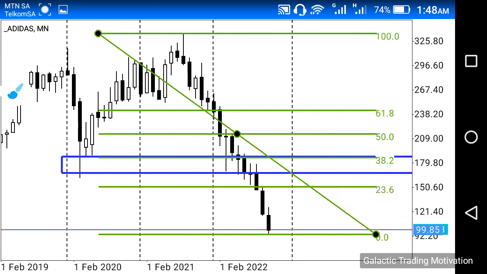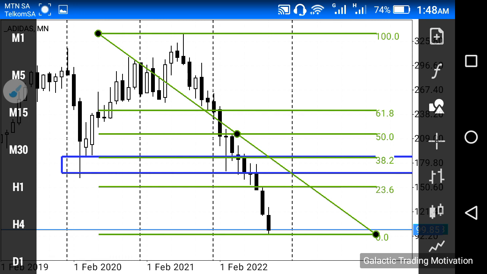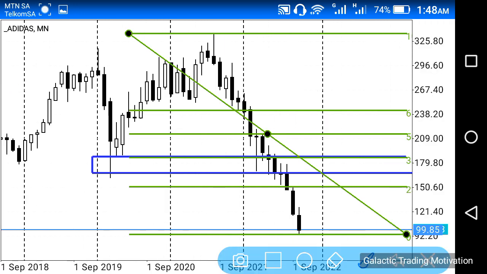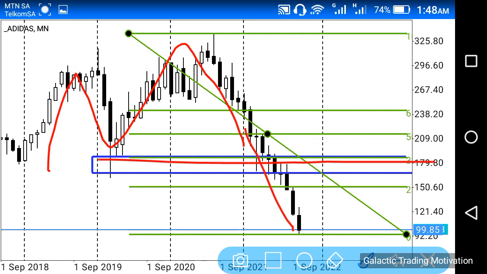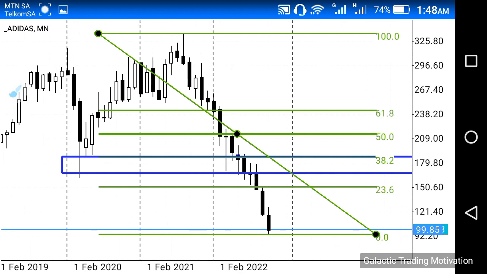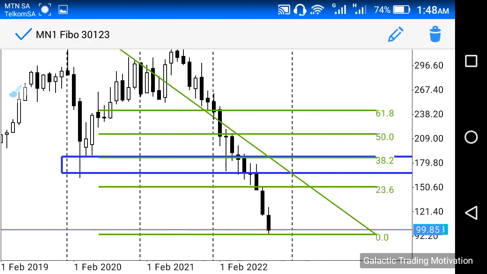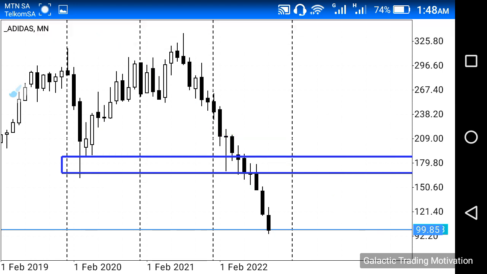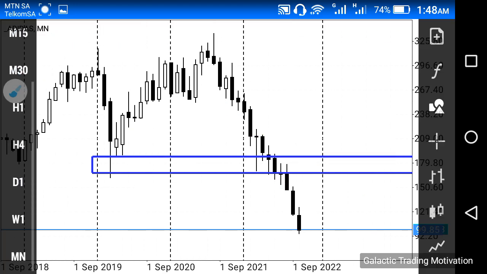So we can say more or less, guys, that the neckline of this M structure, which is over here, aligns with the 38.2% Fibonacci retracement level, which means that we have confluence. Because remember, guys, I said earlier that when it comes to M structures, ideally we want to see price break to the bottom side of that neckline and then go back to the neckline to test it, and at that neckline is where we would look for potential selling opportunities, right? So just keep that in the back of your mind, that the neckline aligns with the 38.2% Fibonacci retracement level, right? So from here, what I'm going to do is head down to the weekly chart,